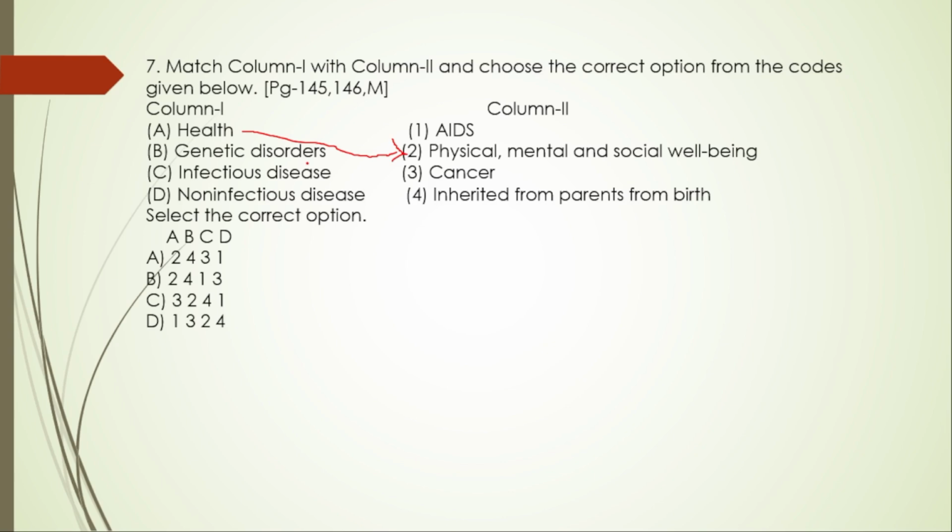Genetic disorder, which is inherited from parents, so B is 4. Among infectious and non-infectious disease, AIDS is infectious and non-infectious is cancer. So C is 1, D is 3. So the right option is option B.